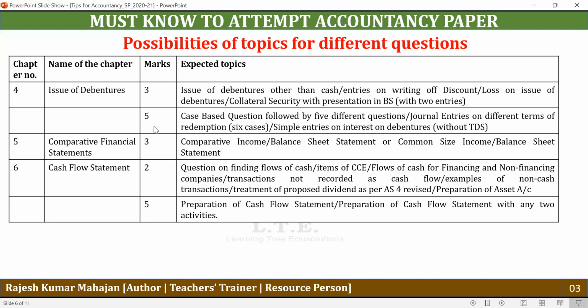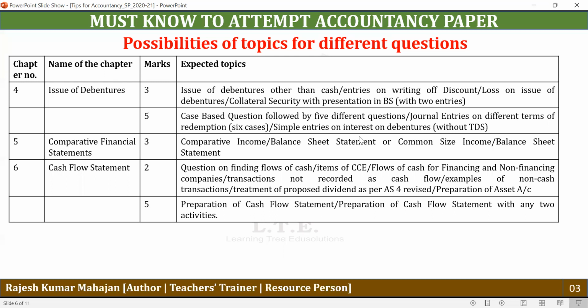Then under the 5-mark question, there is a possibility that one case-based question may be given to you, and this case-based question may be followed by 5 different questions. And it is also possible that you may be asked to write the entry for the different terms of redemption. So there are 6 cases. Out of these 6 cases, 5 cases may be asked to you, or some combination of different types of entries may be given to you to write the entries.